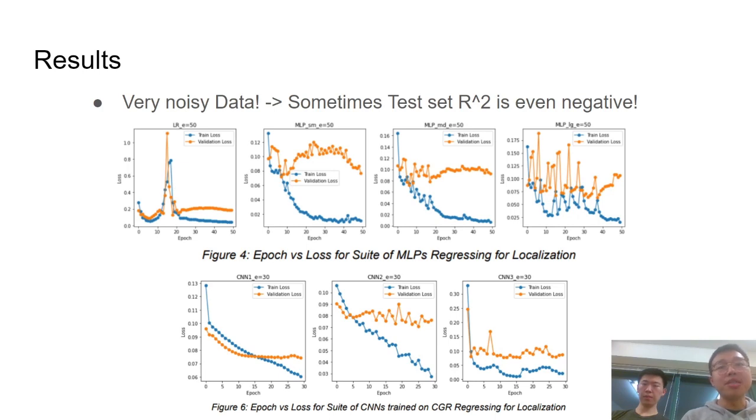The bottom row represents the performance of our CGR-based models. As you can see, for these models, the training and validation losses are much more stable, and we're able to achieve the best performing model with a CNN and a CGR representation, and we're able to achieve an R-squared of 0.32 on the test dataset.